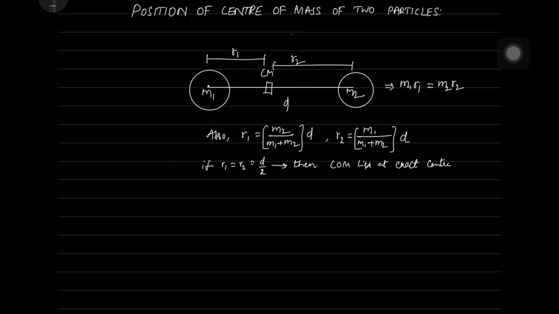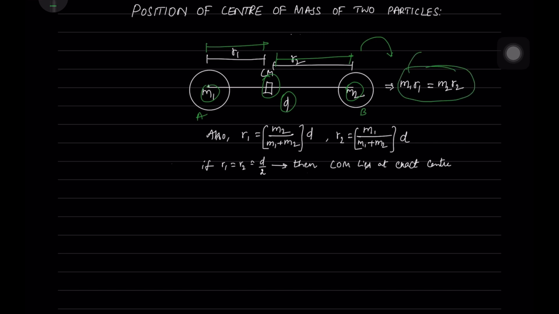To determine the position of center of mass of two particles, let me consider two particles. One is A and other is B. Okay, the mass of particle A is m1 and the mass of particle B is m2, and those two particles are separated at a distance d. Okay, let us consider the center of mass will be lying at some point called Cm, and the distance from A to Cm is r1, and distance from B to Cm is r2. Okay, then from this we can conclude that m1 r1 is equal to m2 r2.